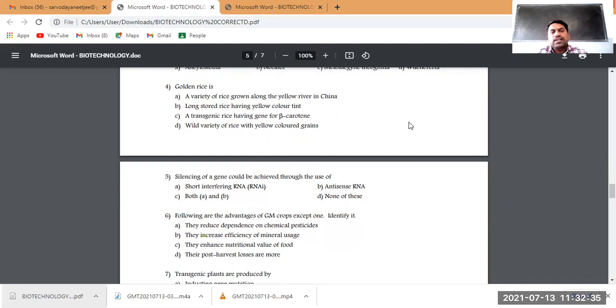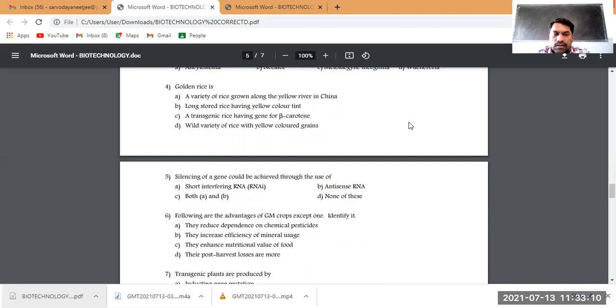As I just told, it is a genetically modified rice plant, a transgenic plant. So it is a transgenic rice having a gene for beta carotene. Of course, in golden rice the genes from two different species have been isolated. One is the daffodil plant, especially the beta carotene gene is from the daffodil plant, and another is a bacterium, Erwinia uredovora. From that also a few genes have been inserted in the golden rice.